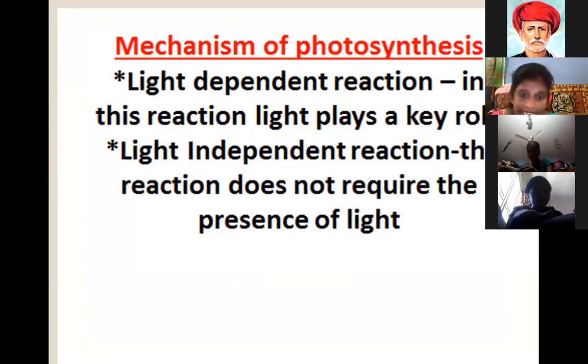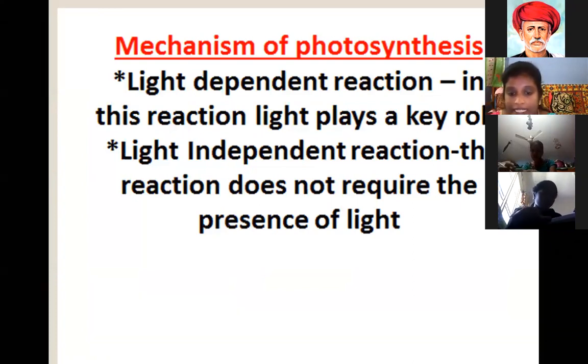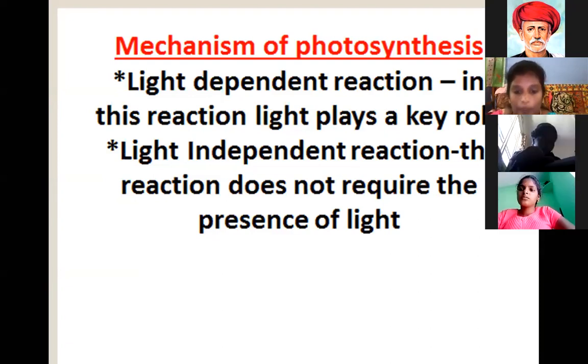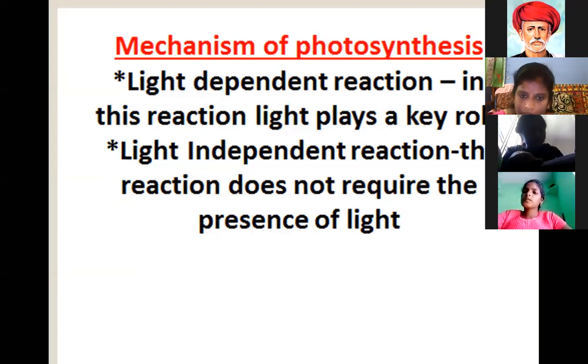The second one is the light independent reaction. This reaction does not require the presence of sunlight. Two reactions are there in the mechanism of photosynthesis.